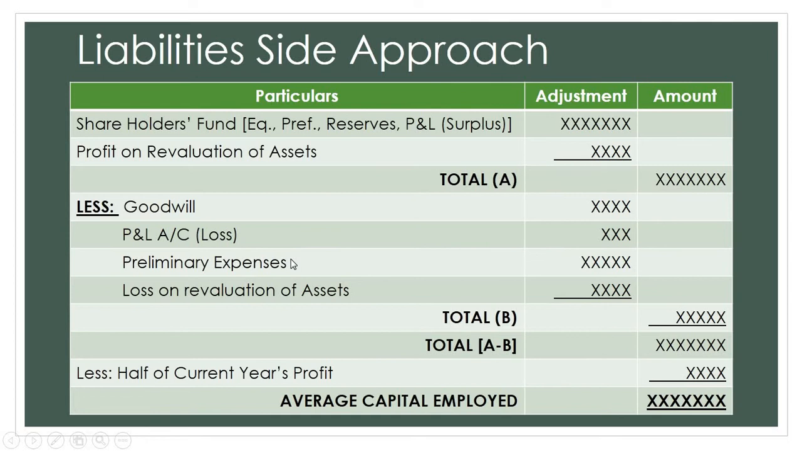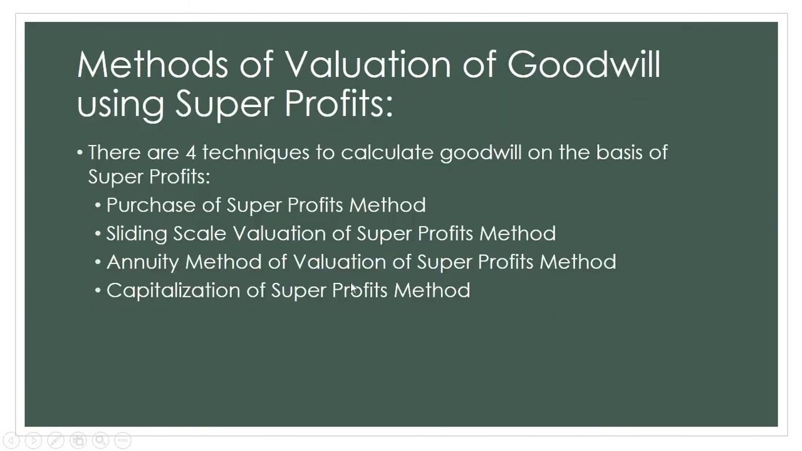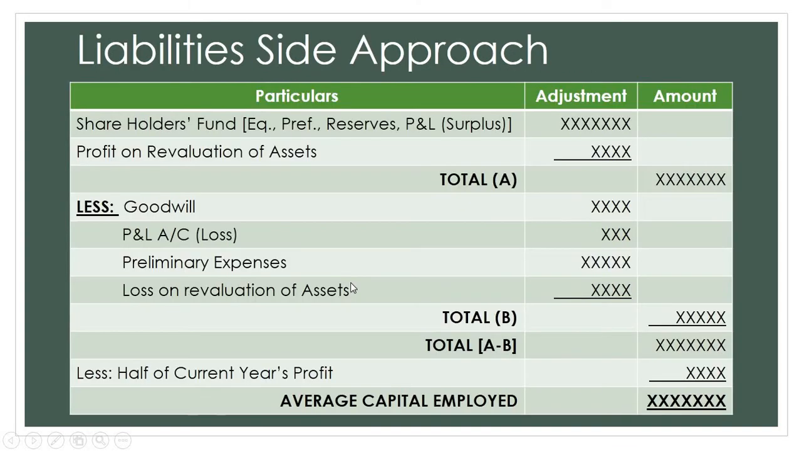From that, we are going to reduce half of current year's profit. So this part is common in both the approaches. We are going to take current year's profit and take half of its value and reduce it from the answer that we get from subtracting total B from total A. Okay, this is how we arrive at average capital employed.